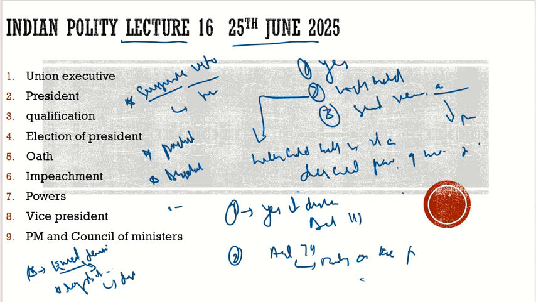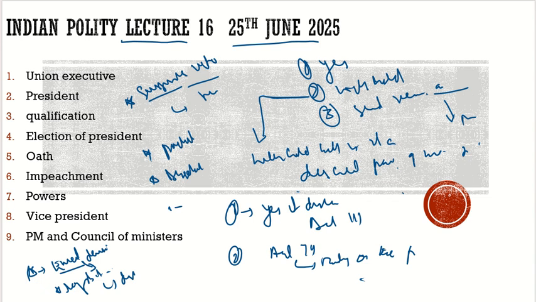If there is a single party which has the majority, definitely he will go with the person who is the head of the party, who is the head of the government there. And also, when there is a hung assembly, when there is no clear majority, then he can choose on his own. So definitely, absolute veto is for the president with respect to certain functions. There is pocket veto also, there is suspensive veto also. Now with this, the office of the president is clear.